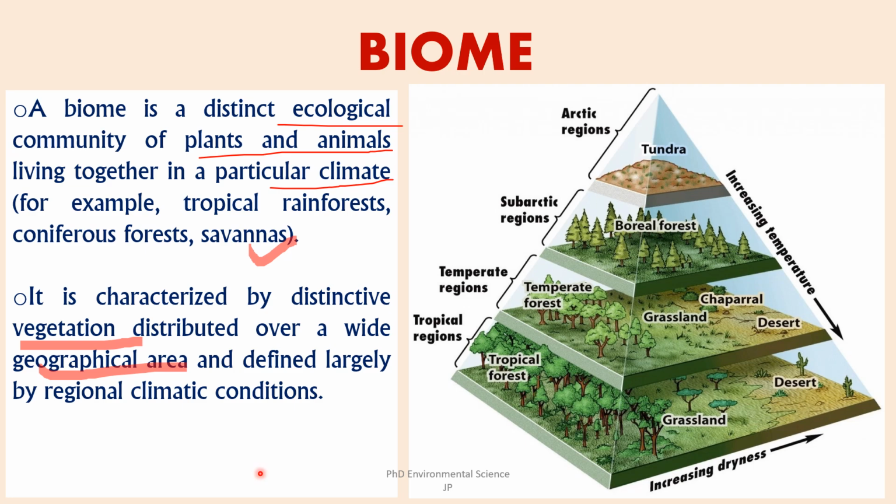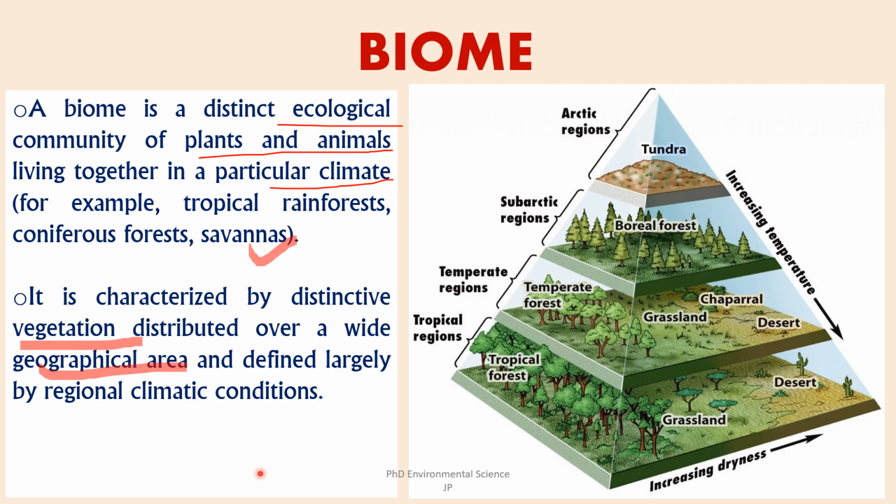For example, desert plants may have thick water-storing leaves, while the plants in tropical rainforest may have large broad leaves to capture sunlight in dense canopies. Animal adaptations. Animals also adapt to the climate and vegetative conditions. For example, animals in cold biomes like the tundra have thick fur or blubber for insulation, while those in deserts may be nocturnal to avoid daytime heat.